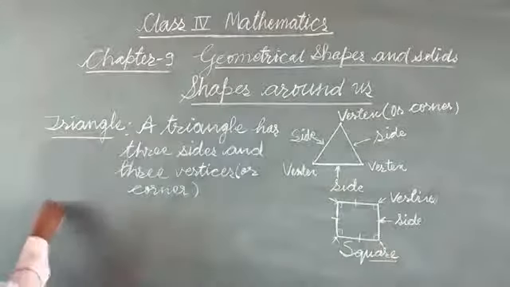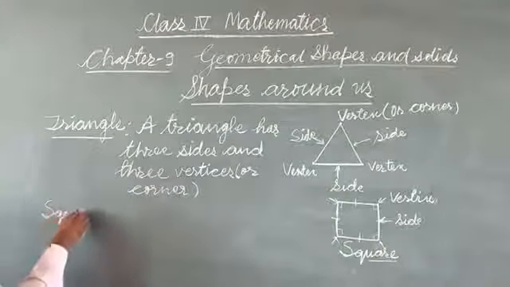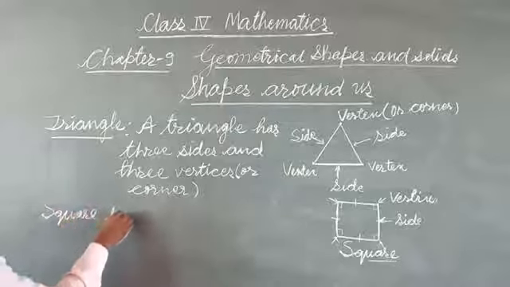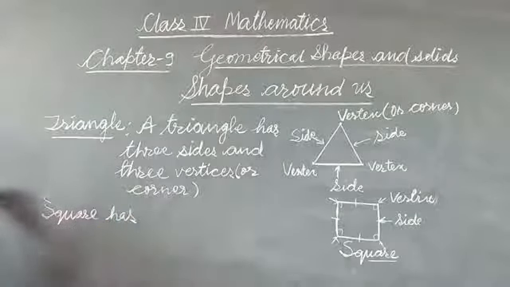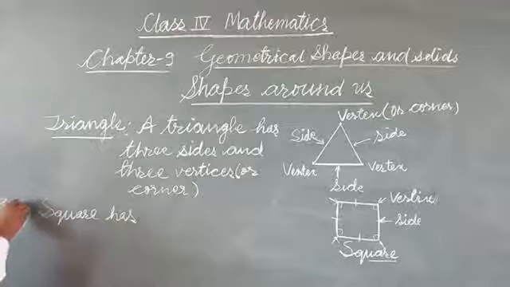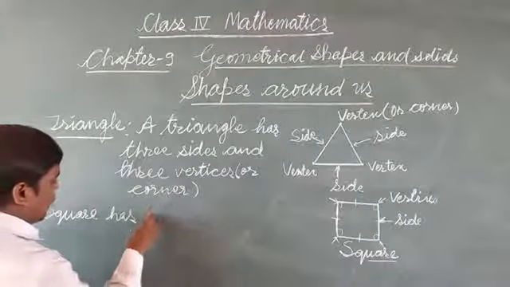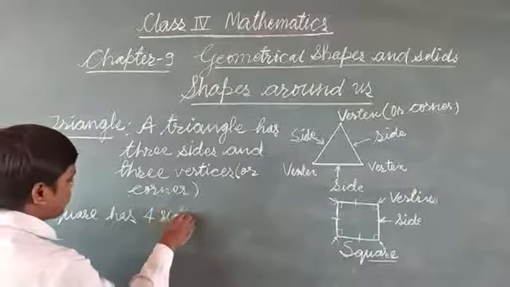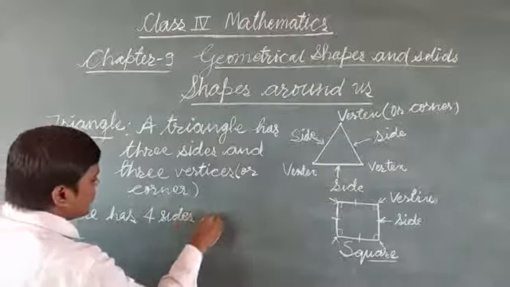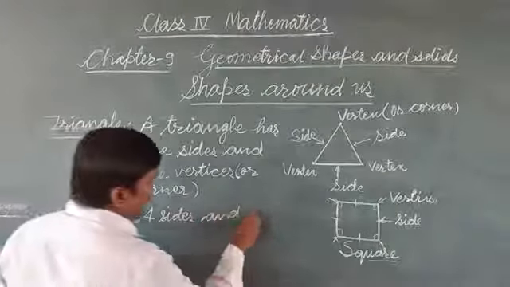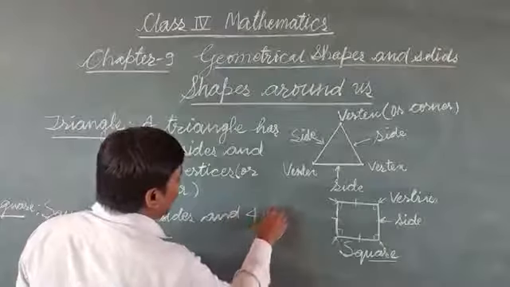Means a square has, here I am writing, a square has four sides and 4 vertices.